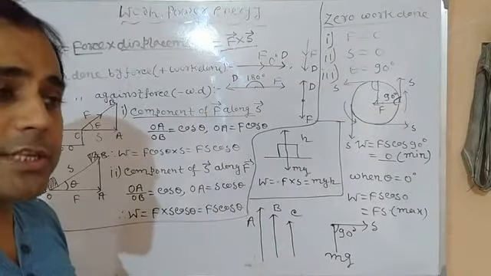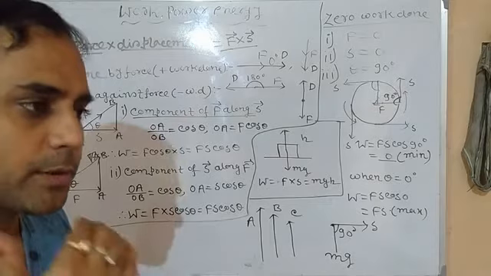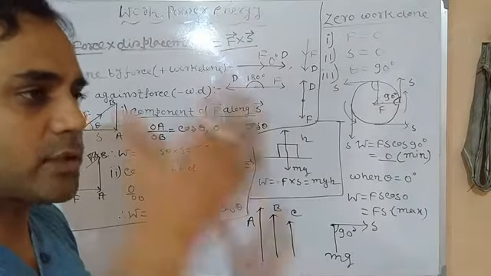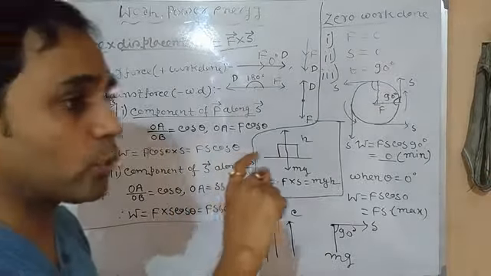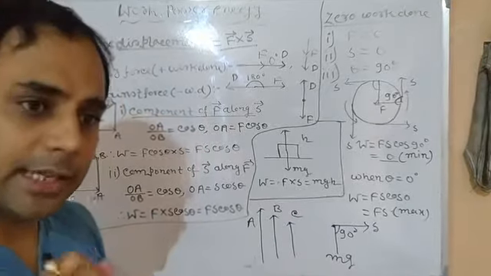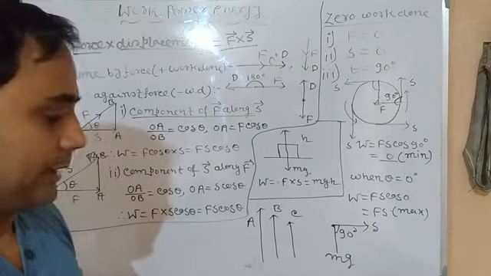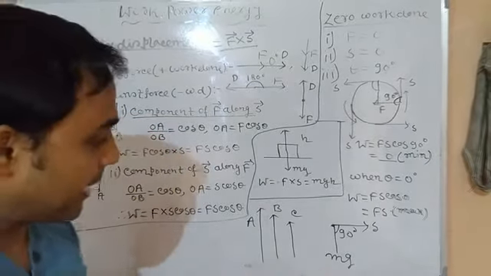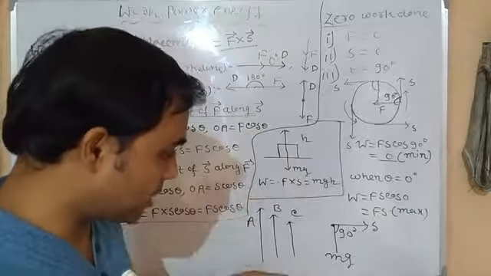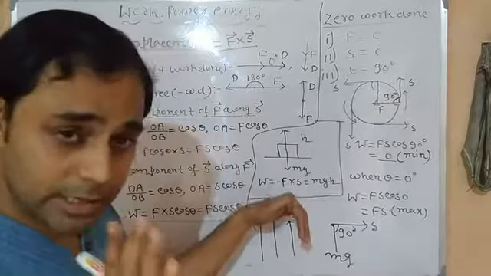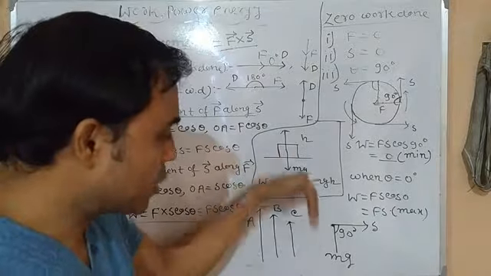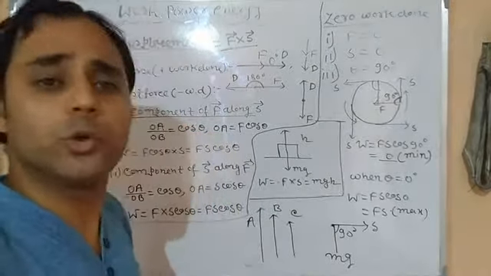The question generally comes: a coolie walks on a horizontal surface with luggage on his head. What is the total amount of work done? Here the work done against gravity, gravity meaning the attraction of the earth on the body, is 0. Why?